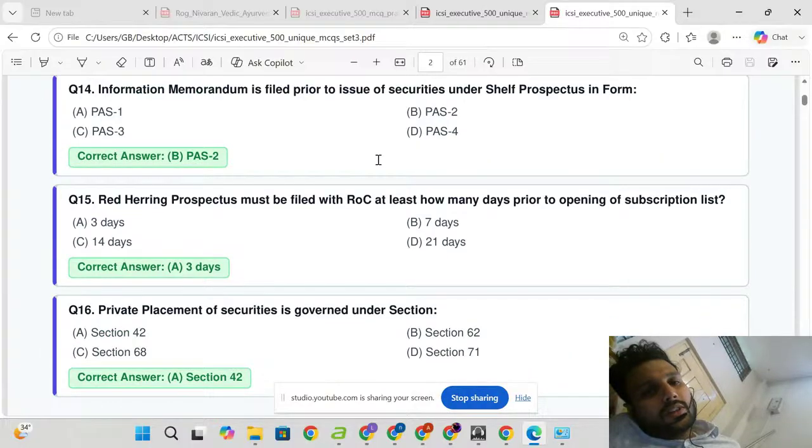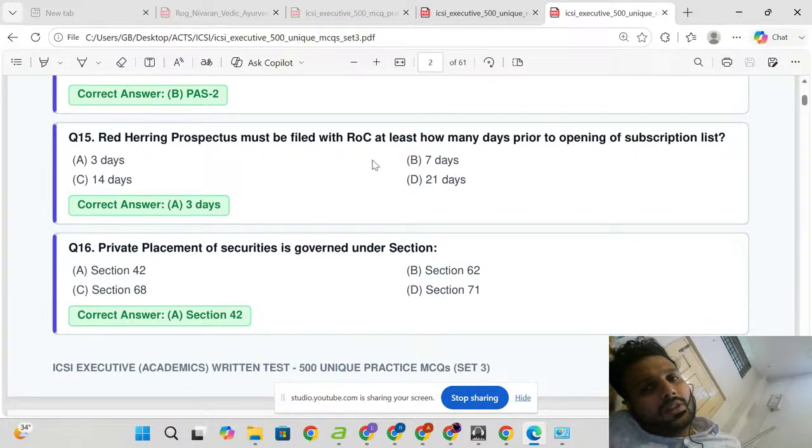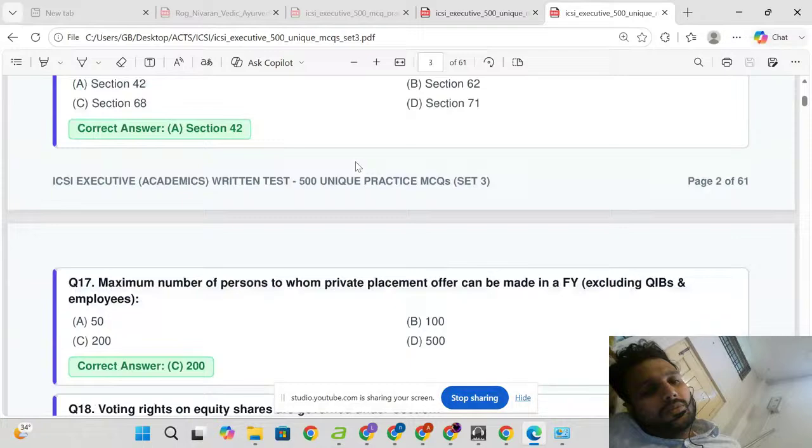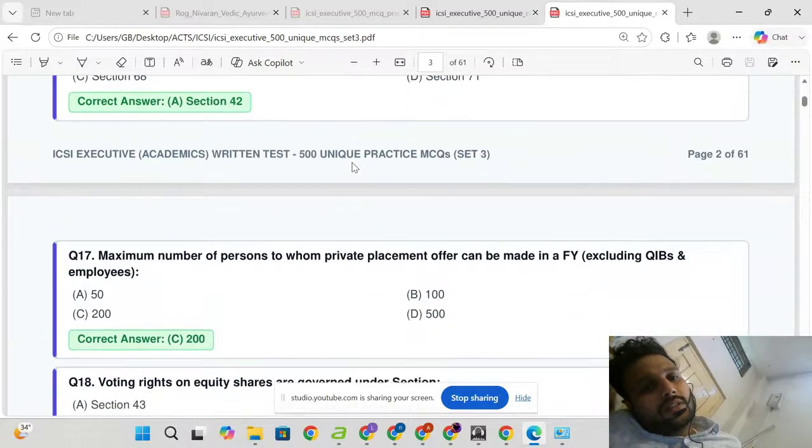Red herring prospectus must be filed with the ROC at least how many days prior to opening of the subscription list? 3 days. Private placement of securities is governed under Section 42.